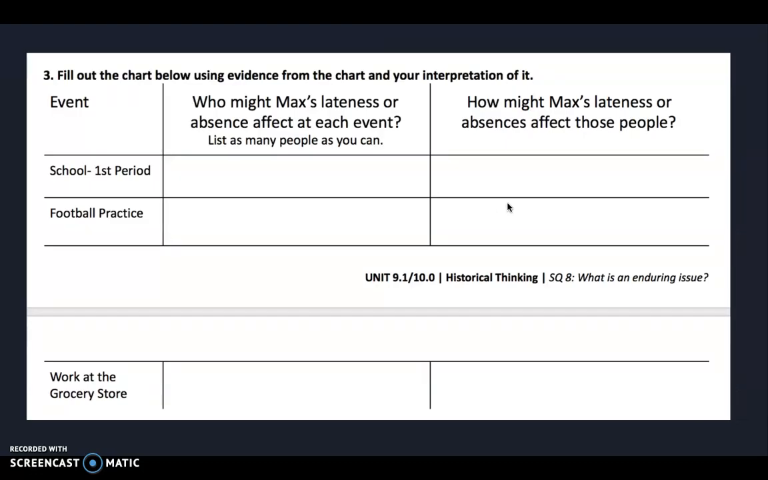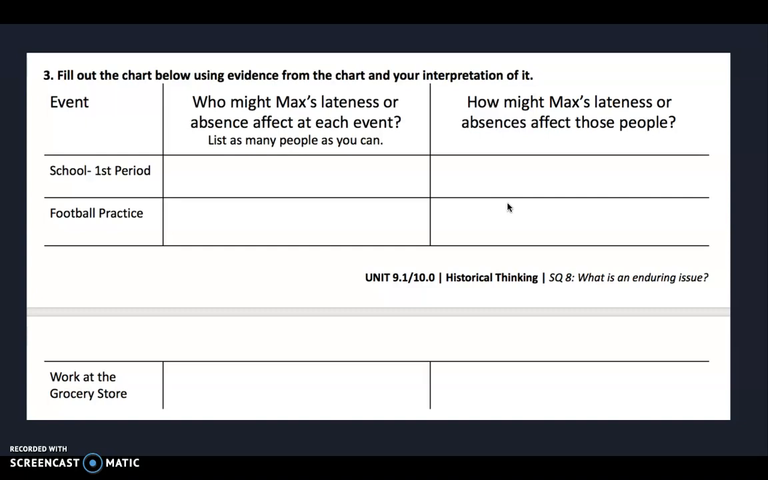So let's take a minute and fill out these charts. Who might Max's lateness or absence affect at each event? The fact that Max was late to school, who is that going to impact in school? Not only Max, who else is that going to impact? The teacher, other students, right? It could distract them. I know that when I'm teaching and a kid walks in late, it can be distracting to the other students, and to myself as well. Sometimes I lose my train of thought.